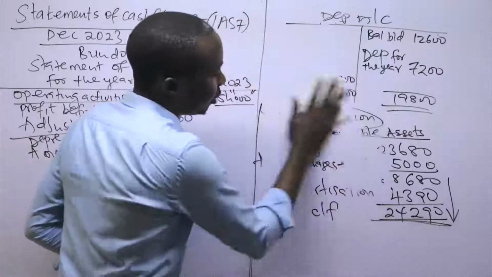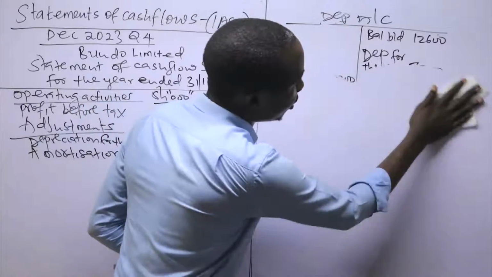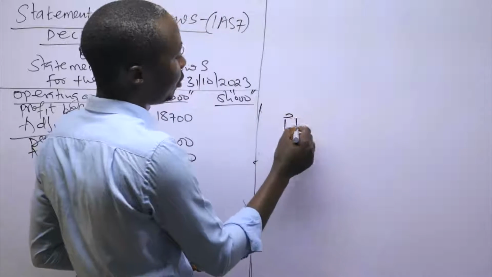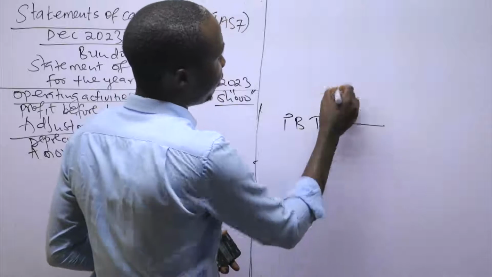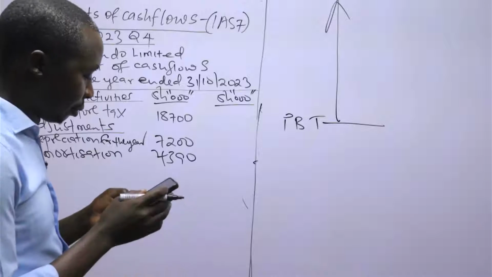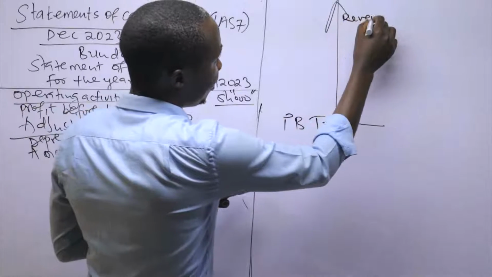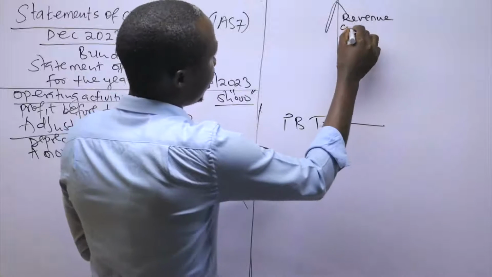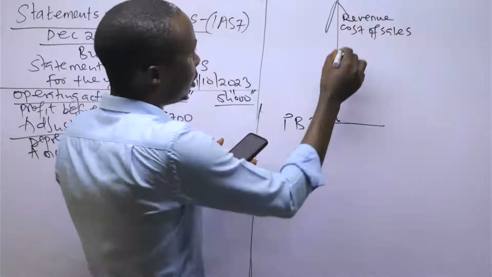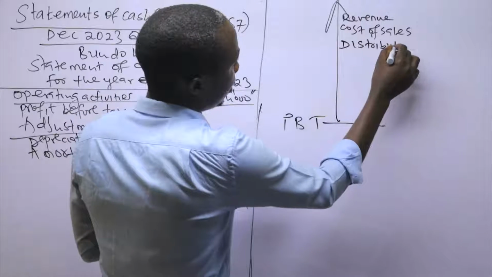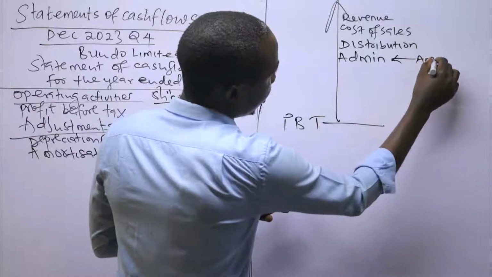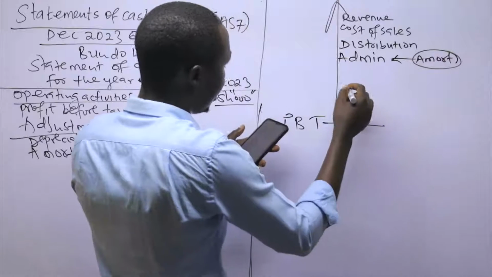We can check any which is remaining. So the one which is remaining is the one which is under the income statement itself. So go to the profit before tax. Go to where they have profit before tax, then you move backwards. So other than the revenue, cost of sales, other than cost of sales, these items are operating in nature. Distribution, admin. But remember at admin they talked about amortization, which already we have adjusted.